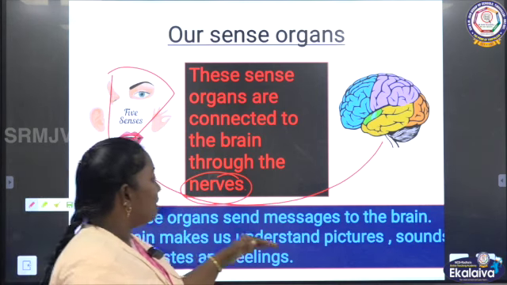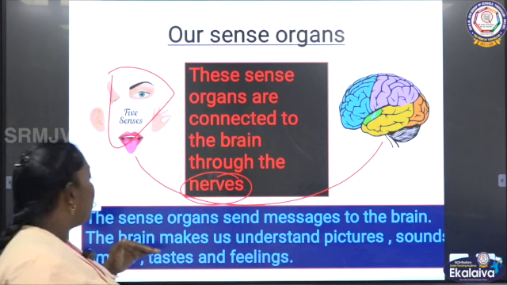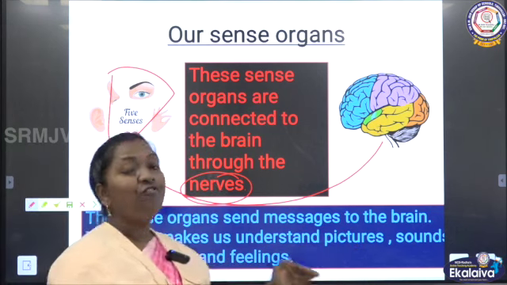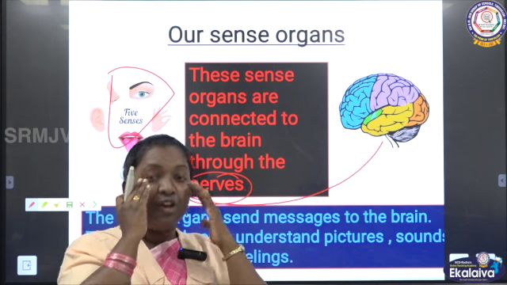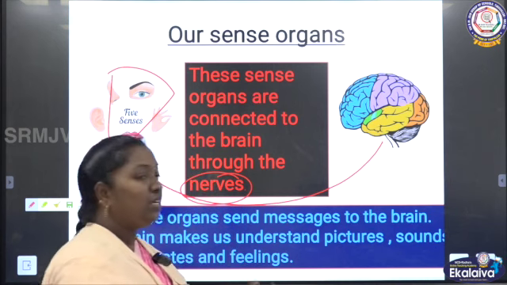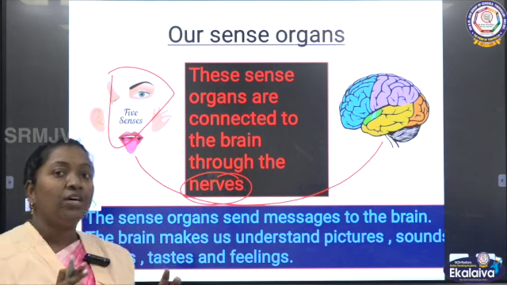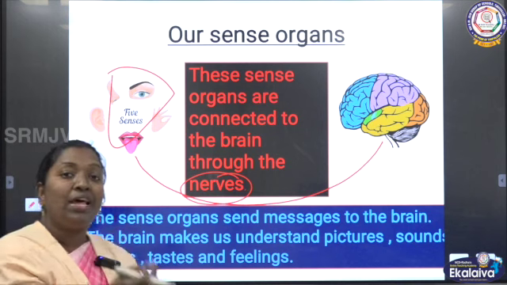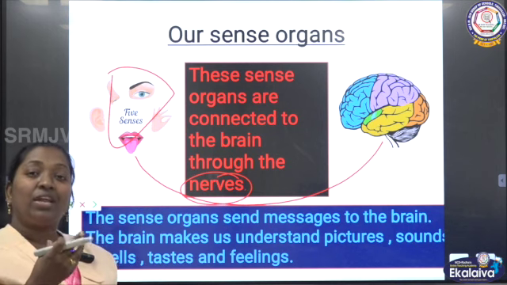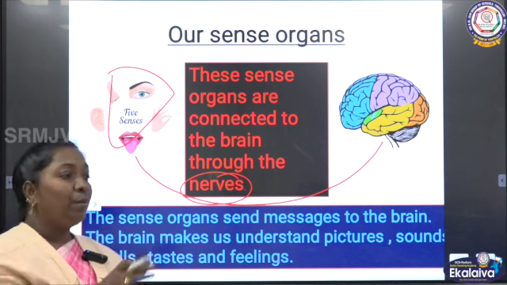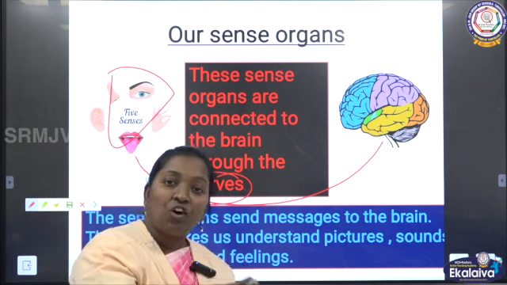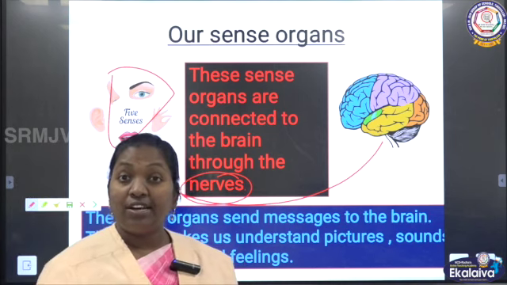So it helps us understand pictures, sounds, smell, taste and feelings. Through the eye we can see. Through the ear we can hear a sound. Through the nose we can smell. Through the tongue we can taste the food. By touching it, we can feel whether it is soft or rough, hard or smooth.